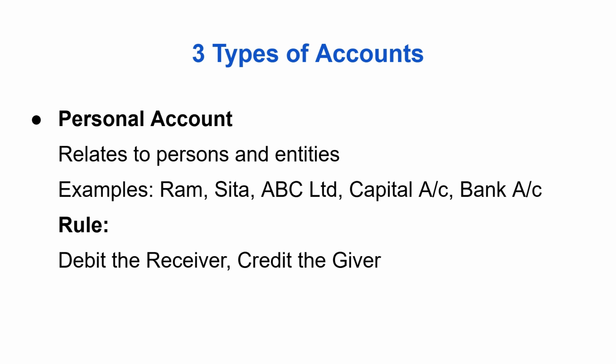Personal accounts are those that relate to individuals, firms, or organizations. When a person receives something, we debit their account. When a person gives something, we credit their account. Example, you buy goods from Ram on credit. Ram gave goods, so Ram's account is credited.